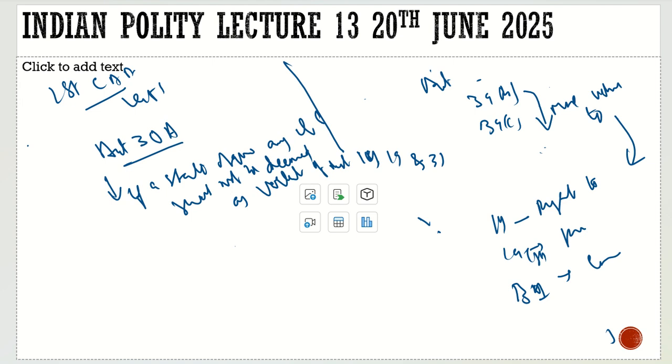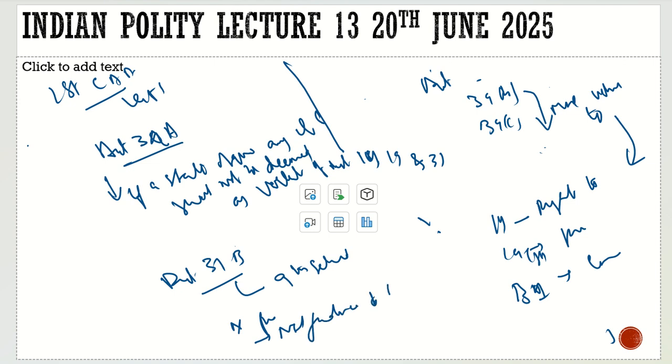And also Article 31A, and also Article 31B was introduced. What does it introduce? It introduced the Ninth Schedule. And in this Ninth Schedule, what was the advantage? If any law is placed in the Ninth Schedule, it would prevail and there would be no judicial review of that law.